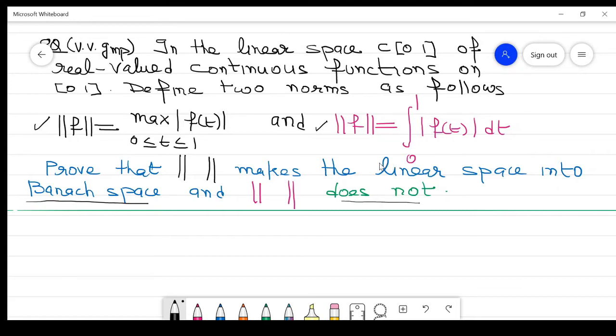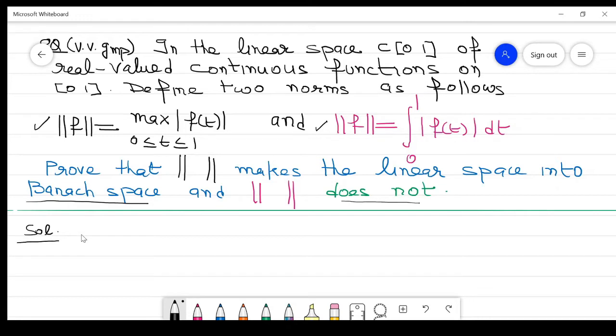Clear? So it depends upon the norm. Any space with one norm may be a Banach space, and any space with another norm may or may not be a Banach space. So we will prove this. It is a very important example, so this can be asked in many ways in the university examination.